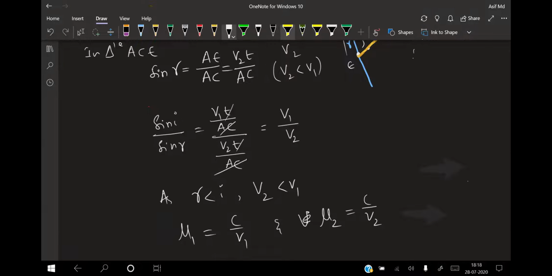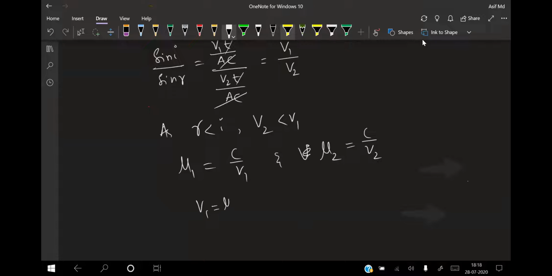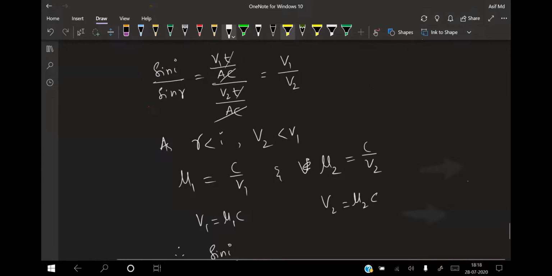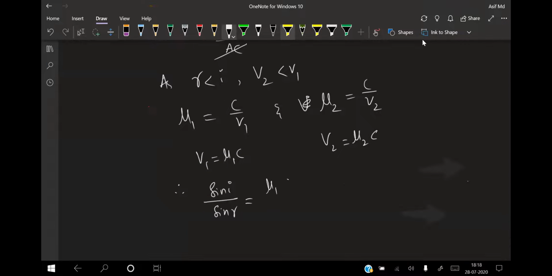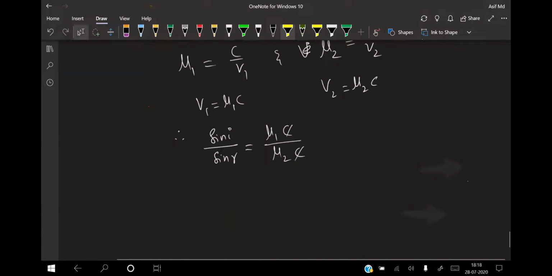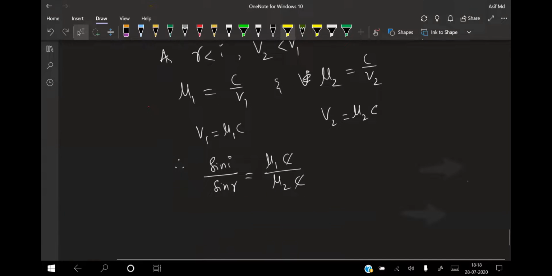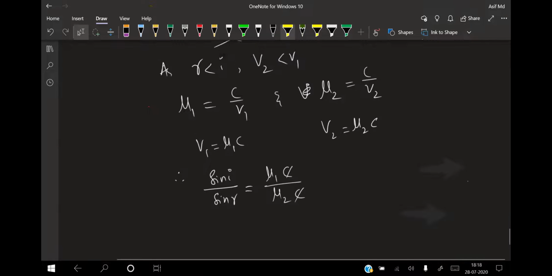I can get the values of v1 and v2 from this. Sorry, I made a mistake here.